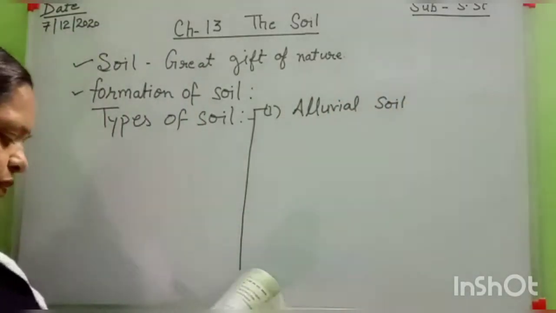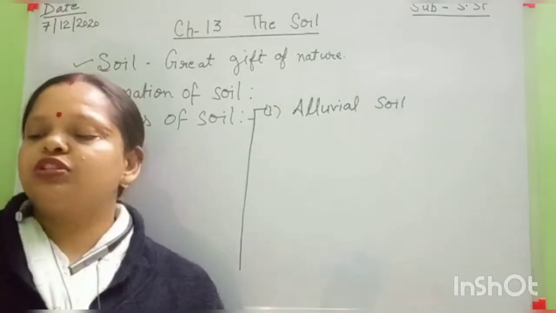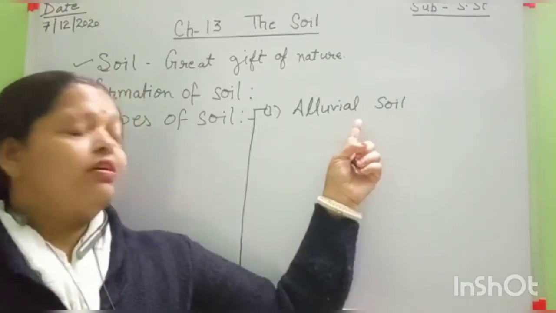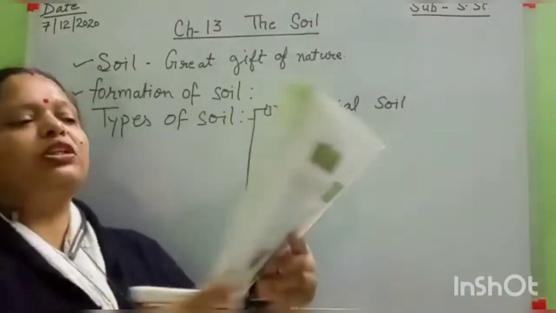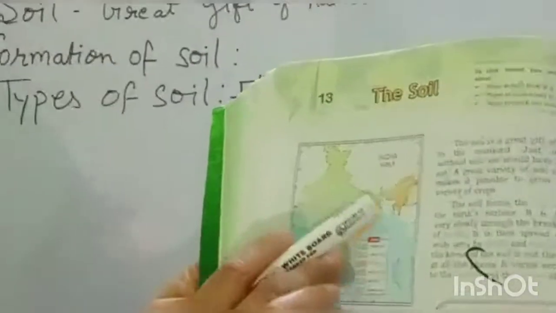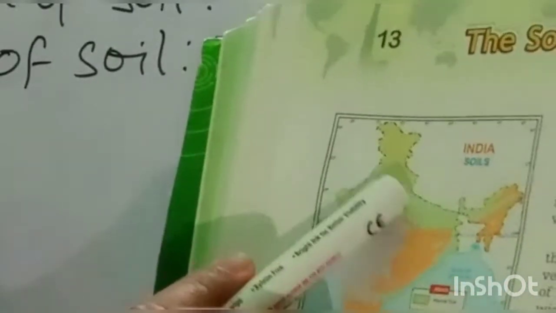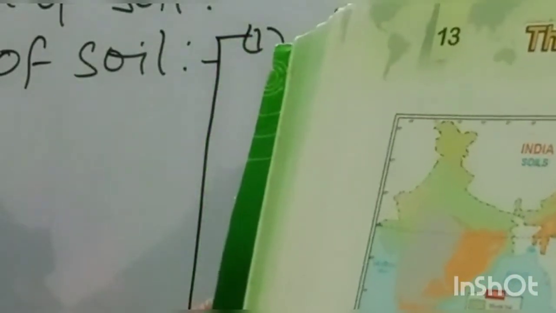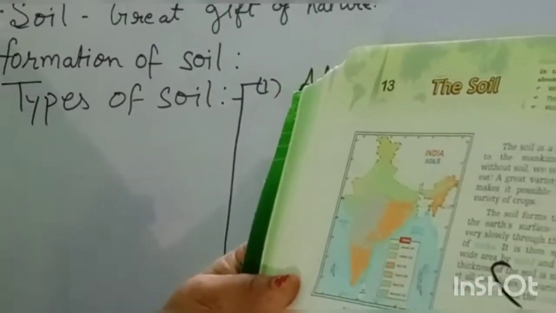This soil is greatly found from place to place, and this soil is the most fertile soil, and it is found in the northern parts. Look at here. This green part, students, is the northern part of our country, and it is called the alluvial soil. And this type of soil is formed by the deposition of silt.